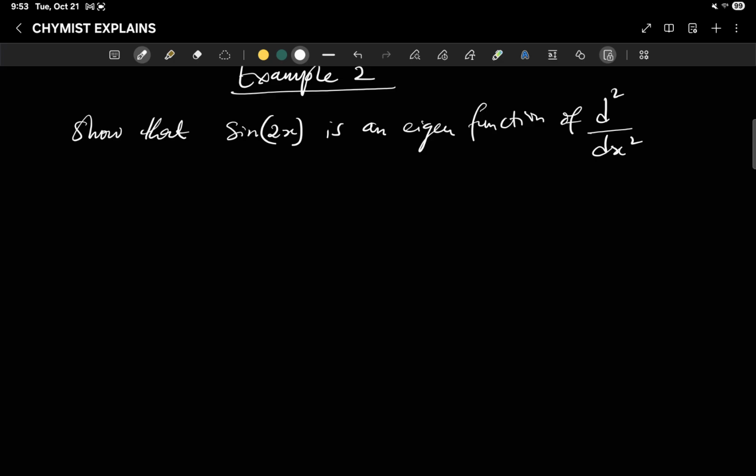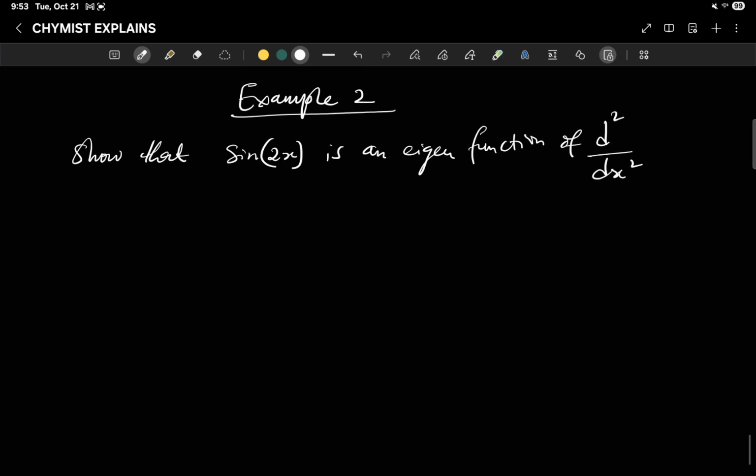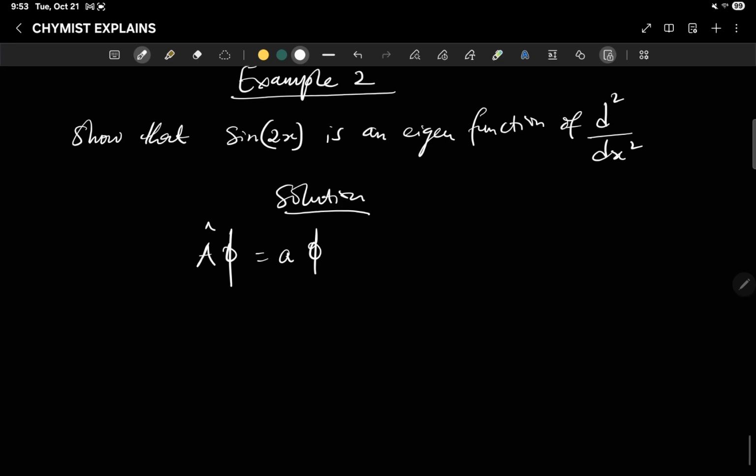So let's consider another example. Show that sine 2x is an eigenfunction of d squared dx squared. So now remember, the general equation is A cap acting on psi should give us a constant, then gives back the psi.